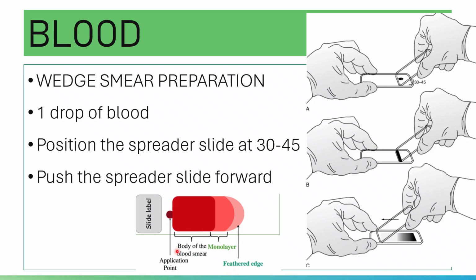This is your application point, and this is your label. Ideally, the smear should have a feathered edge, not a bullet type smear.